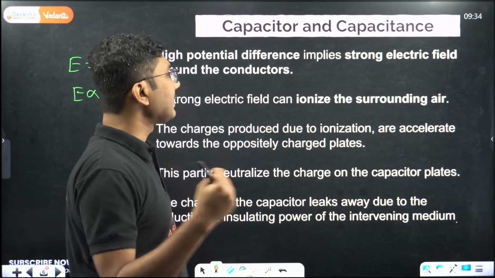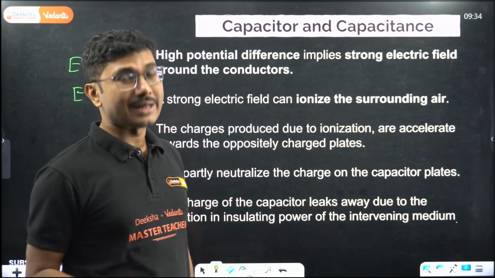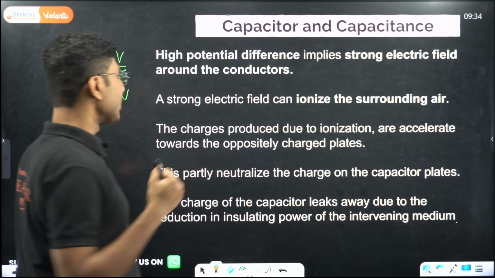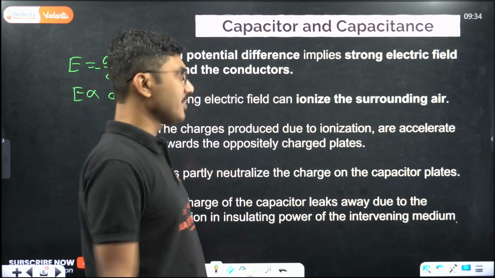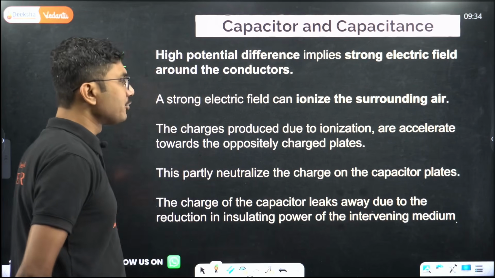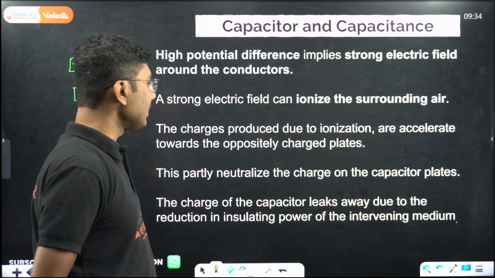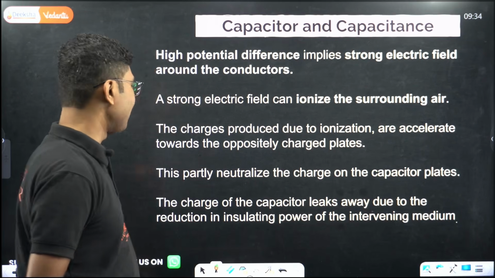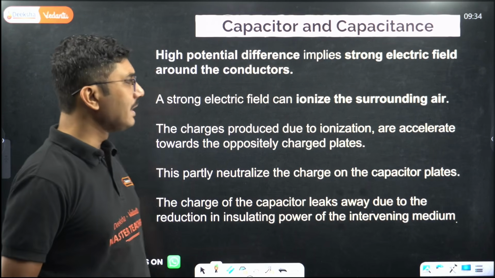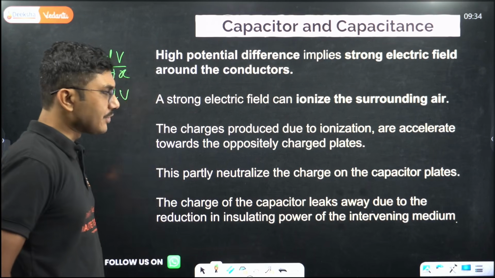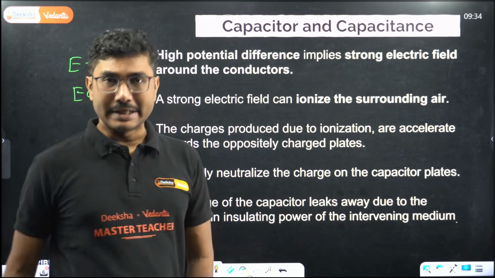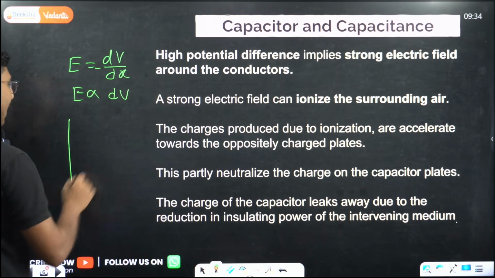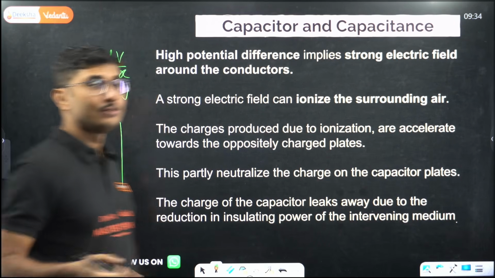A strong electric field can ionize the surrounding air. The charges produced due to ionization are accelerated towards the oppositely charged plates. This partly neutralizes the charge on the capacitor plates. The charge of the capacitor leaks away due to the reduction in the insulating power of the intervening medium. So what does that mean? Capacitance cannot have an infinite value, which is important.